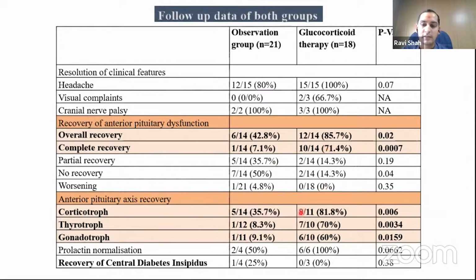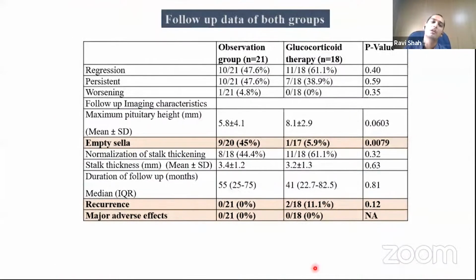This trend persisted for the individual hypothalamo-pituitary axes, but we could not see recovery of DI in any of the involved patients. The radiological progression to empty sella was also halted with pulse glucocorticoid therapy. And the most important thing, there were fewer recurrences than in the other published literature, and there was no major glucocorticoid-related adverse effect because the overall duration of glucocorticoid therapy was shorter.